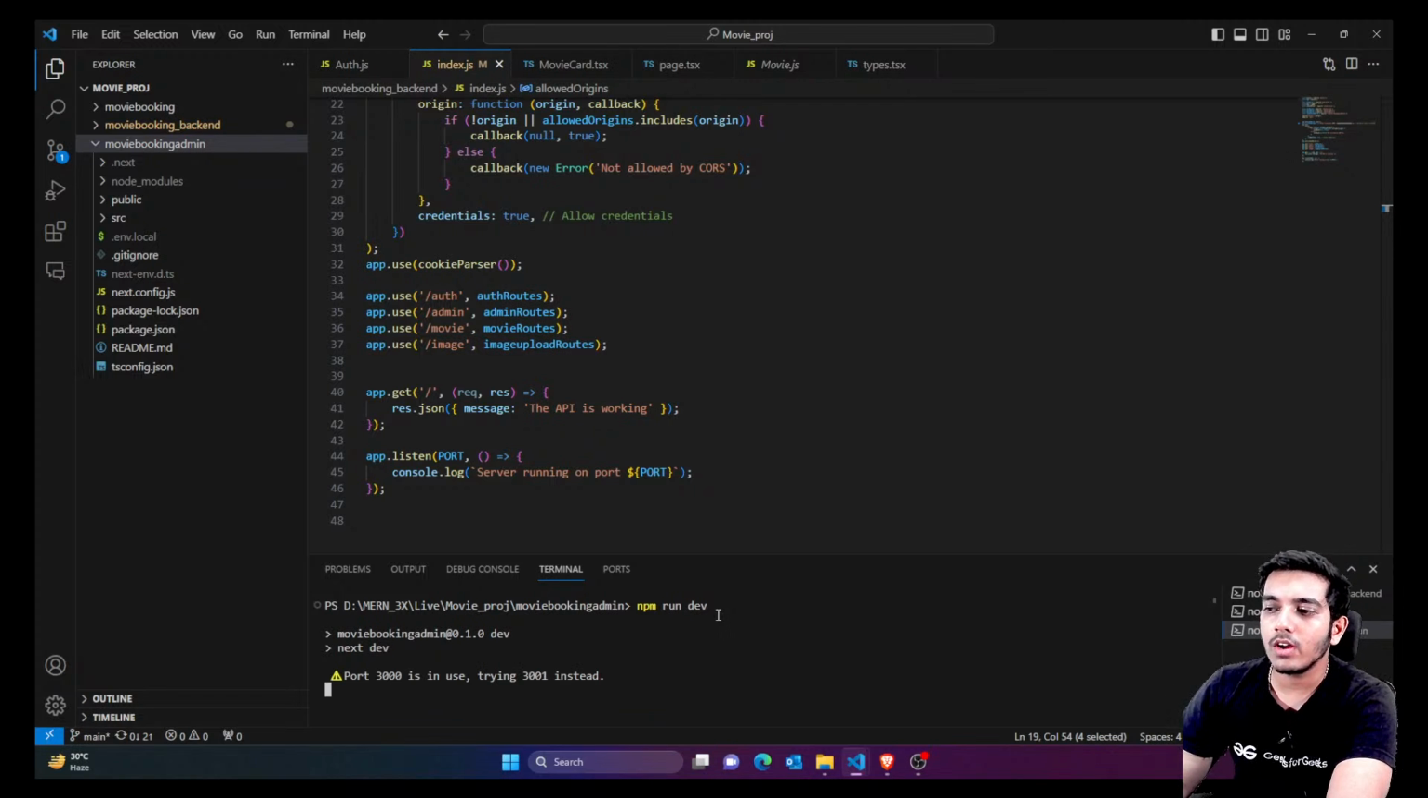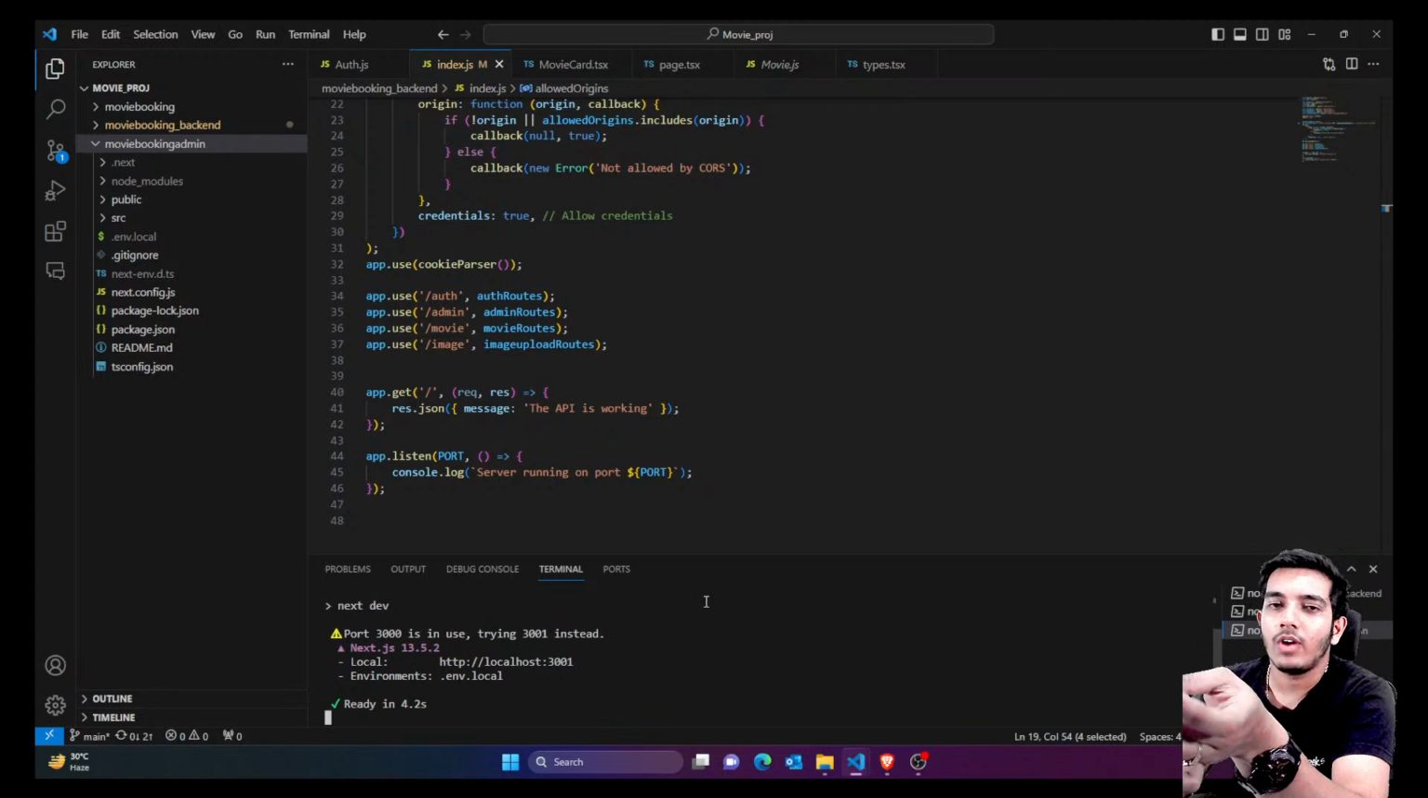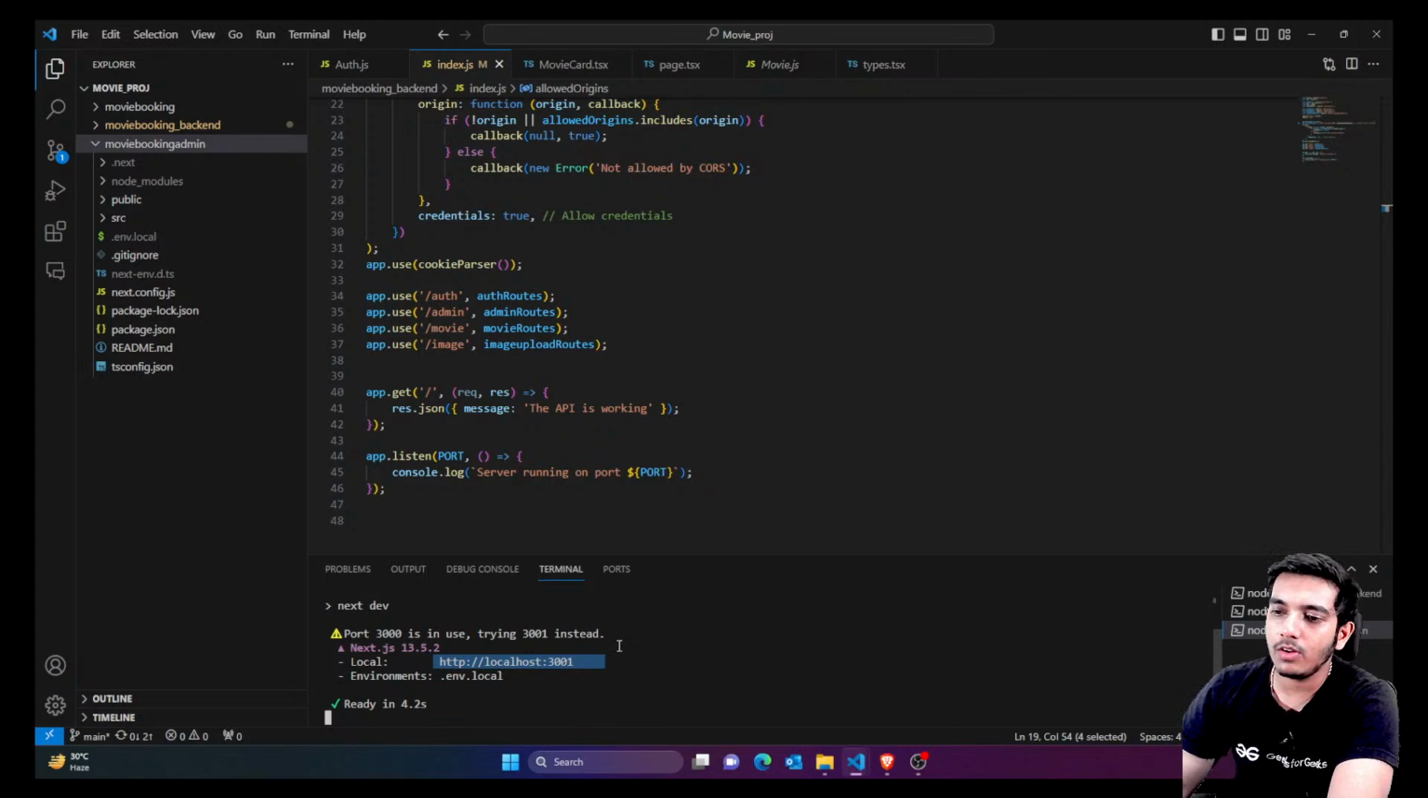So you can see at localhost 8000 my backend is running, at localhost 3000, which you started first, my front end is running. And similarly at localhost 3001 your admin panel is running. Because on localhost 3000 the front end is running, you need some other port for the admin panel. So three ports are being used right now.